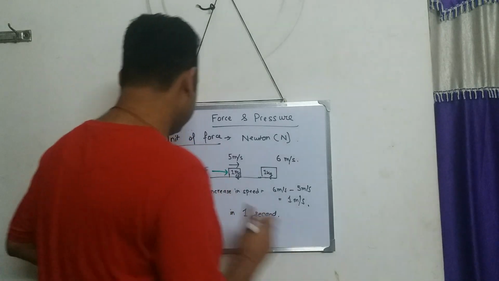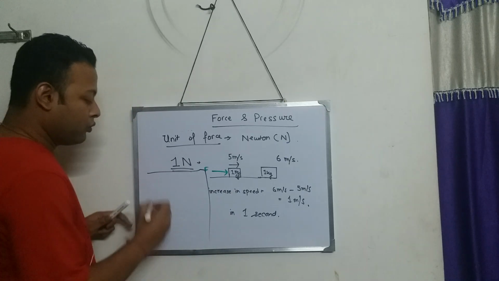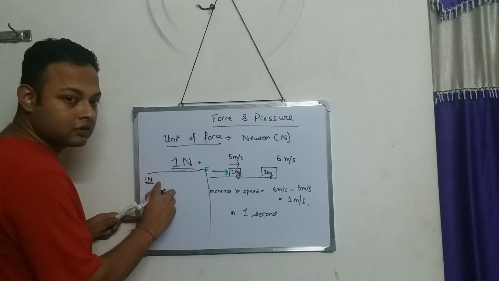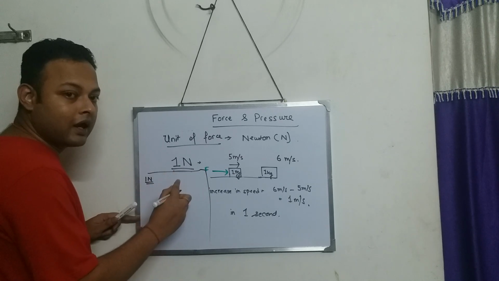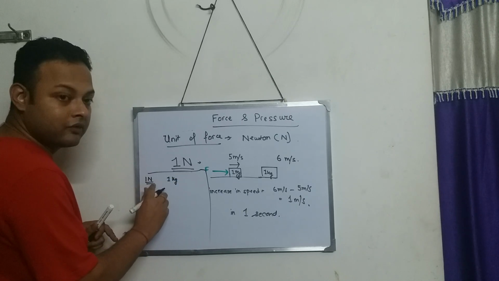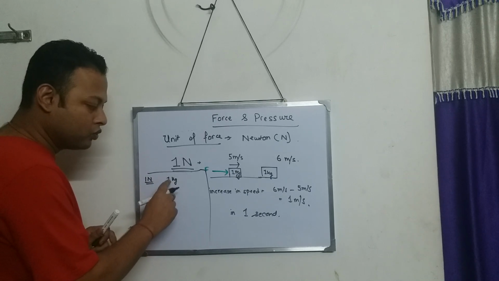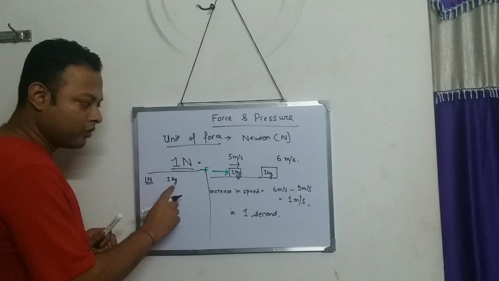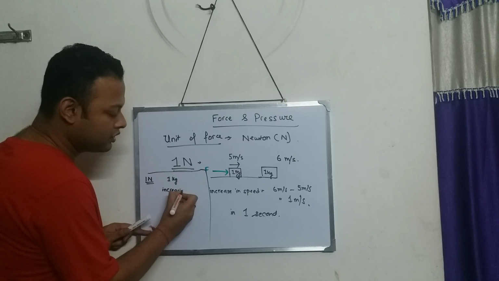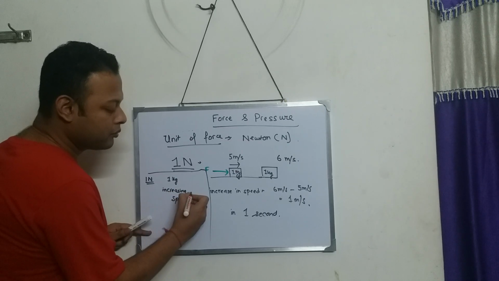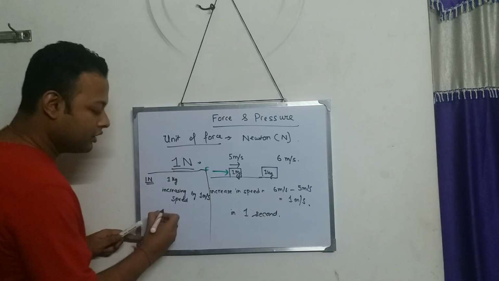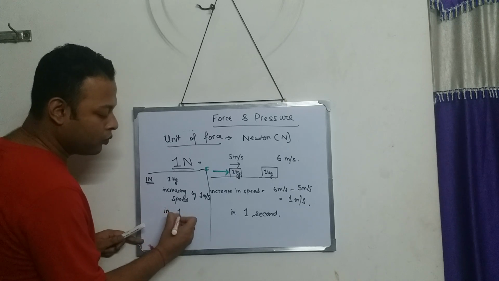So if I write in detail, what is 1 Newton of force? A force of 1 Newton can be defined as the force applied to a body of mass 1 kg, increasing the speed by 1 meter per second in 1 second.